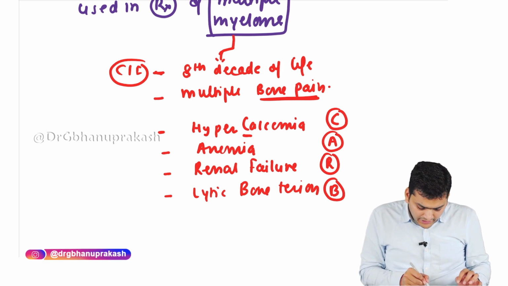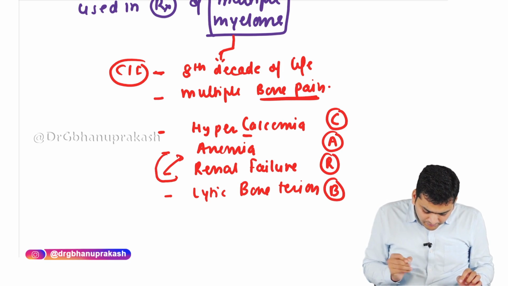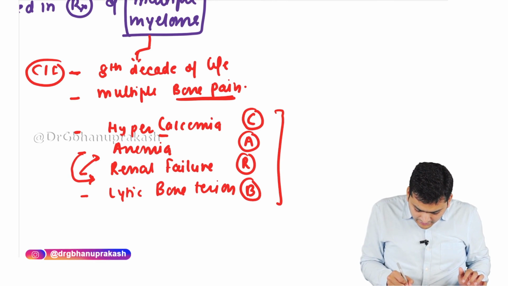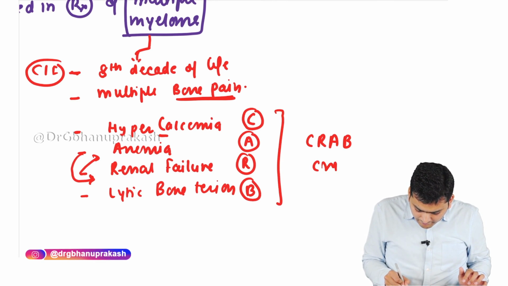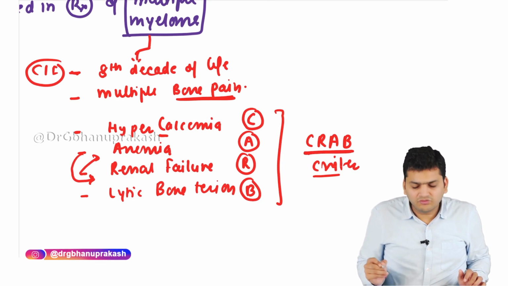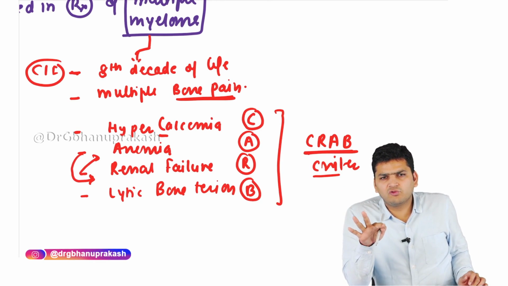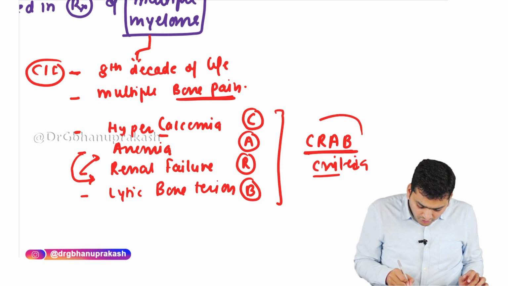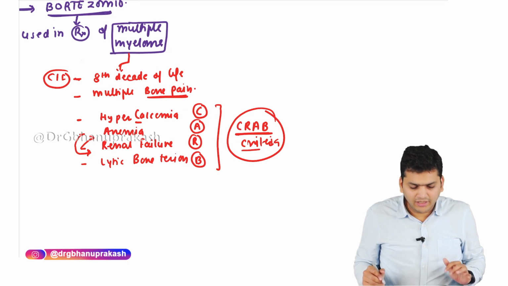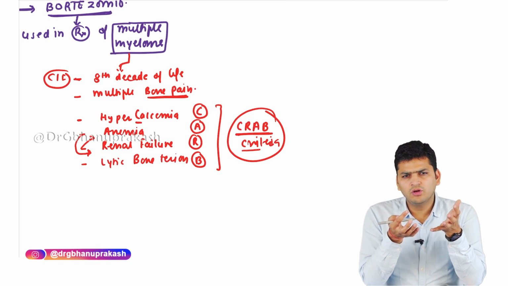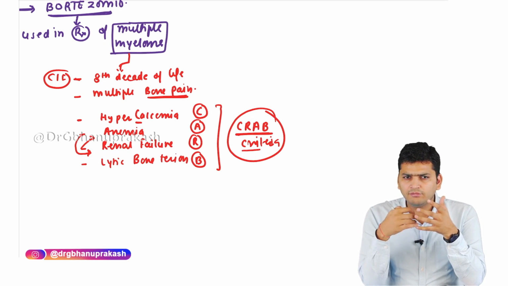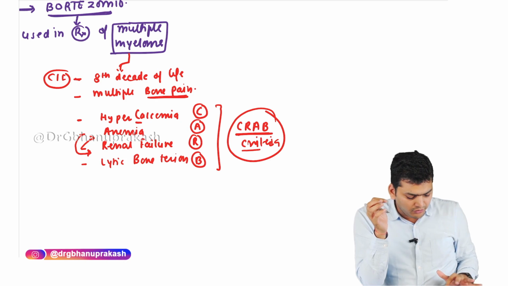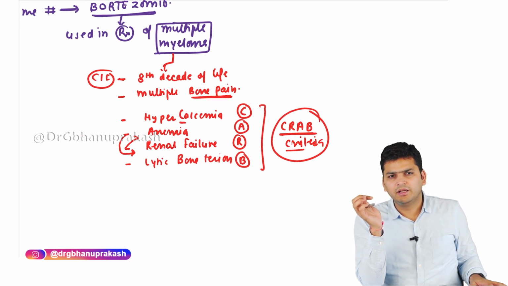CRAB. I have written the renal failure here. It should be here. So if you write in this sequence, this is referred to as the CRAB criteria. C stands for hypercalcemia, R stands for renal failure, A is for anemia, and B is for the lytic bone lesions. So this is the CRAB criteria that is used for the diagnosis of multiple myeloma, and you may do the electrophoresis also. There you will get the M protein bands, and based on that we'll make the diagnosis, and the treatment we are going to give is bortezomib, which is a proteasomal enzyme inhibitor.